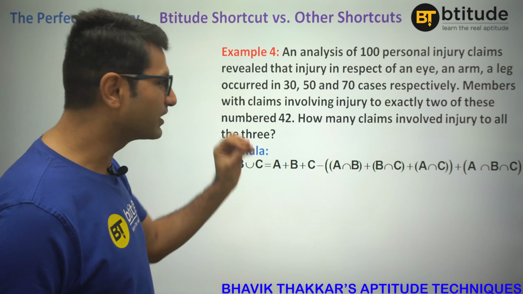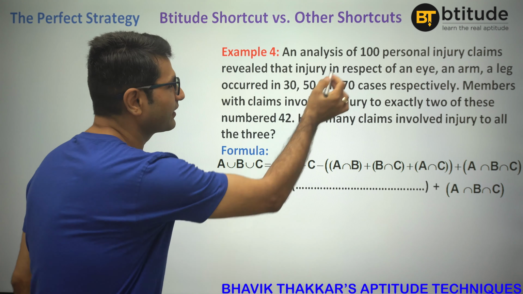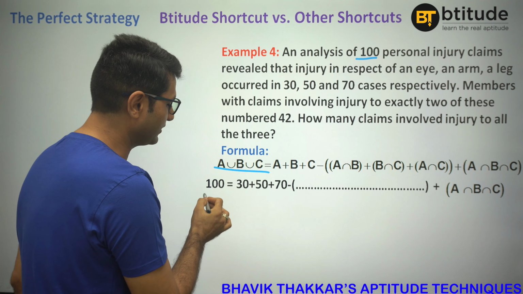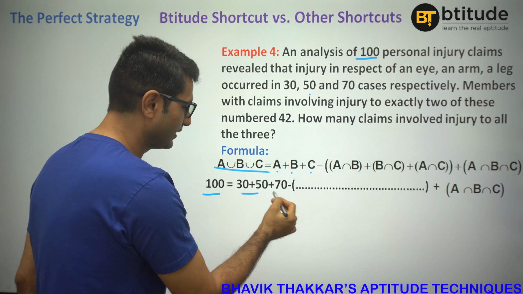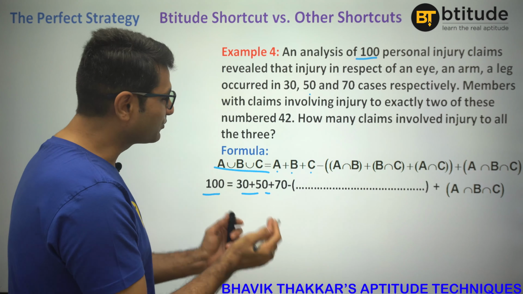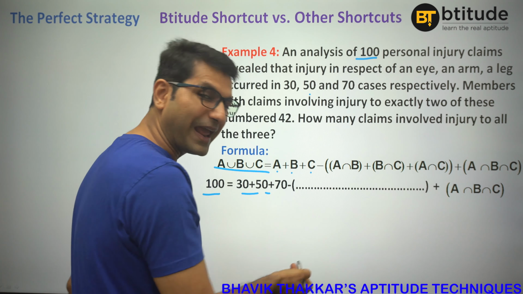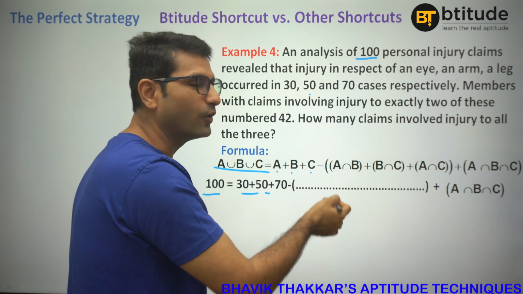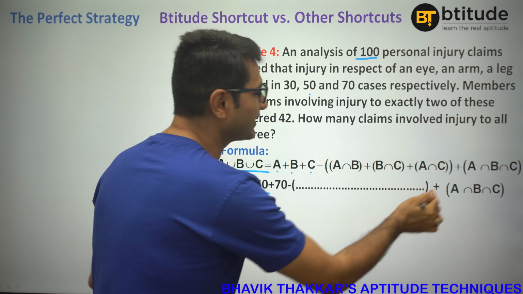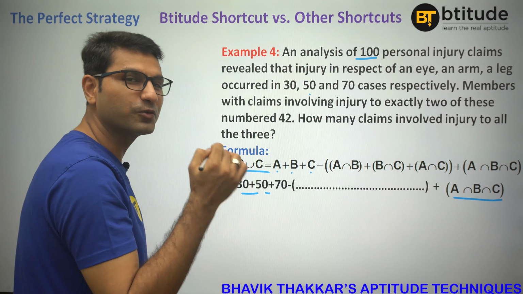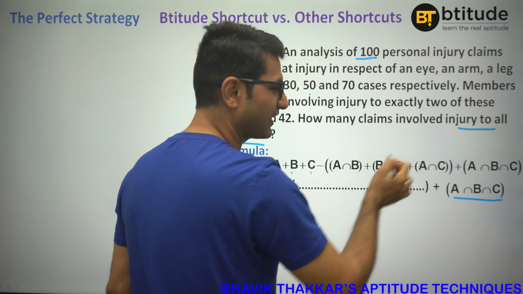You can actually put the numbers like this. We know that the total is 100. So A union B union C, you can put 100, and individual values are given as 30, 50 and 70. The problem with this formula is we are not given the individual values of those intersections. So we would put a blank in place of those three intersections, and the intersection of all three we also don't know. Actually, that is the value we are supposed to find out, because we are supposed to find the people who have got all three injuries, right?